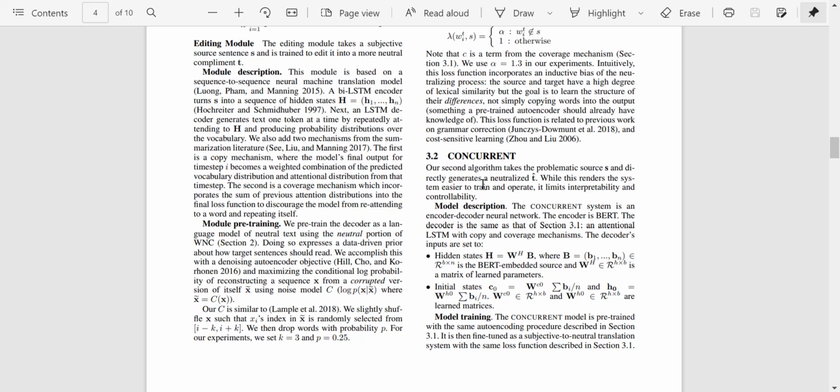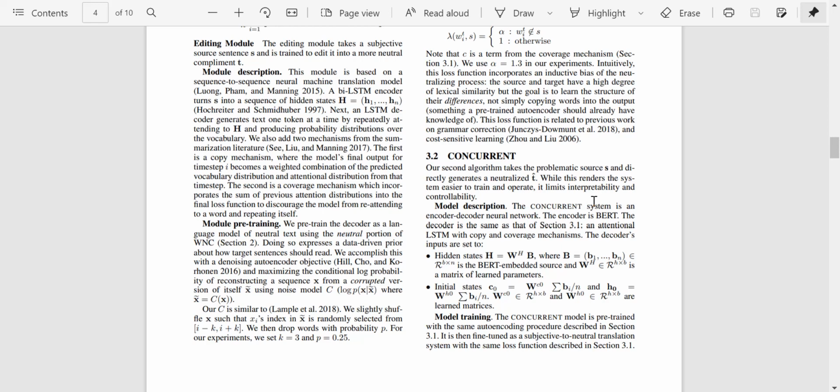All right. So now the concurrent part. A second algorithm takes a problematic source S and directly generates a neutralized T. While this renders the system easier to train or operate, it limits interpretability and controllability. Okay, so let's just have a look at what this is doing.